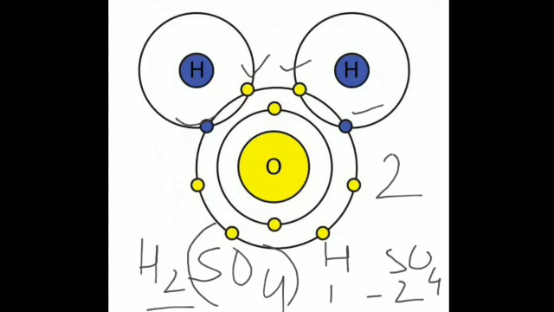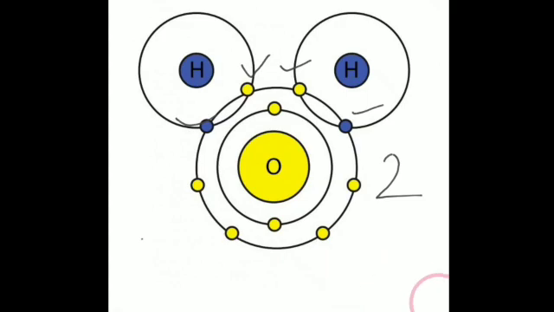So when we write the formula, this 2 comes over here and 1 will go over here. That is why no number has been given, because it is 1. Hydrogen has a valency of 1, so we can say that sulfate has a valency of 2. I have not shown you the structure, but I have just given it like this.